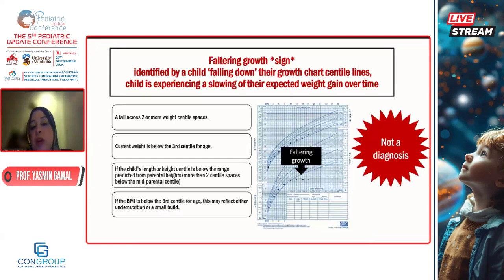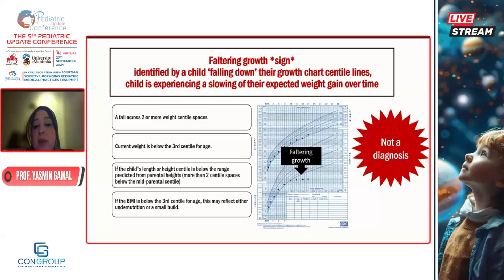So what is faltering growth? This is a diagnosis of malnutrition. Faltering growth is a sign that you will not detect unless you have growth charts, growth monitoring of your child, and it is experiencing a slowing of the expected weight velocity or height velocity over time.